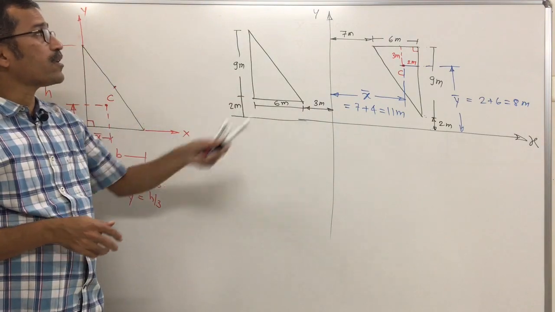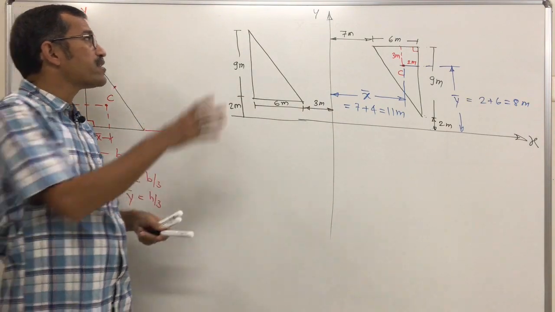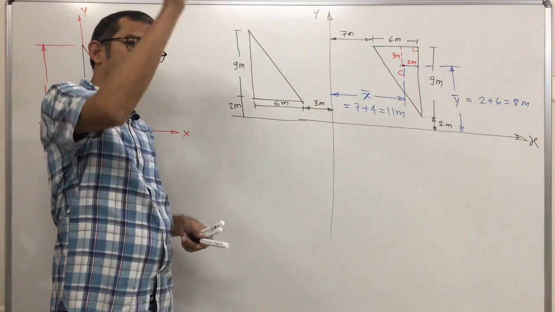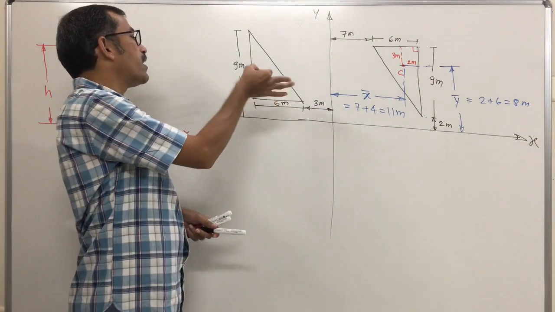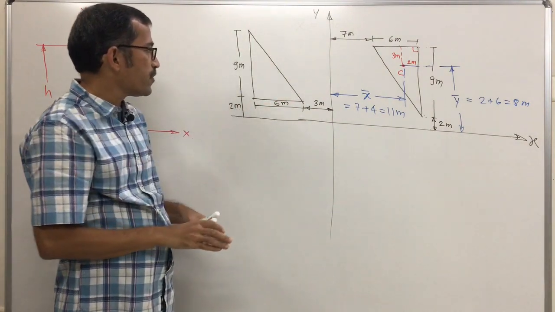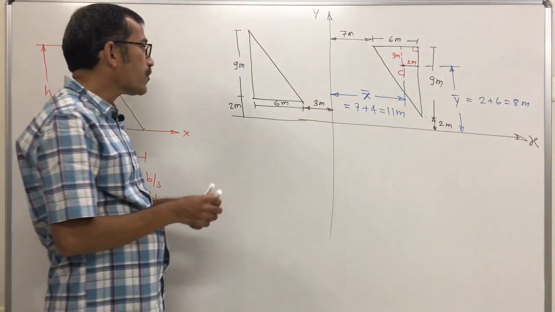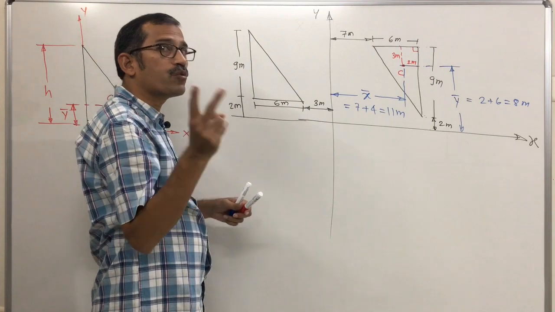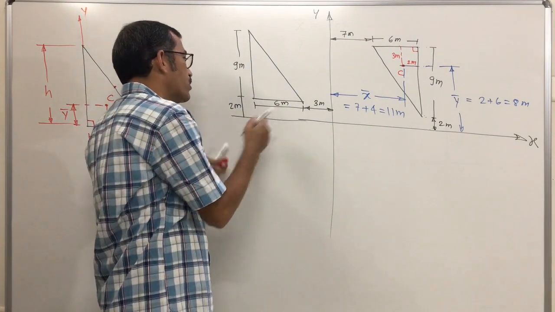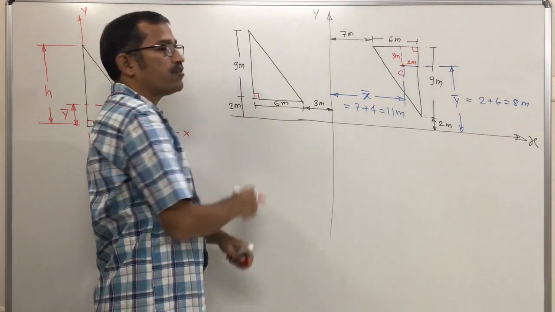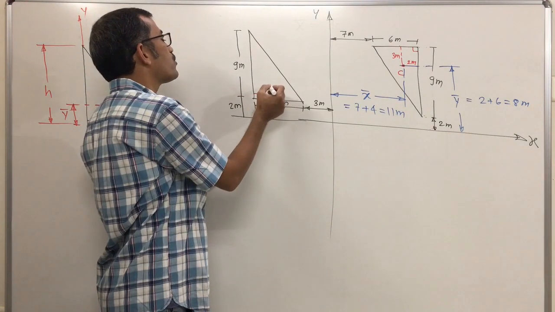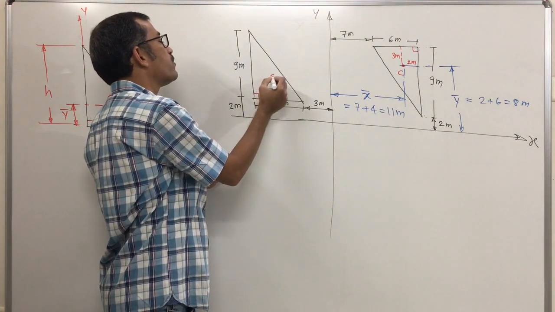The first triangular component is in the second quadrant. So your x bar must have a negative sign and y bar positive. How will we represent the position of the centroid? Identify the two sides which are mutually perpendicular. These are the two sides which are mutually perpendicular. From these two sides, where is the centroid located?